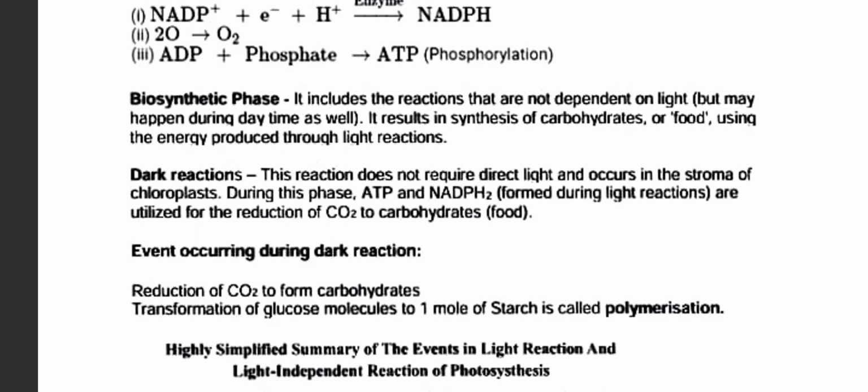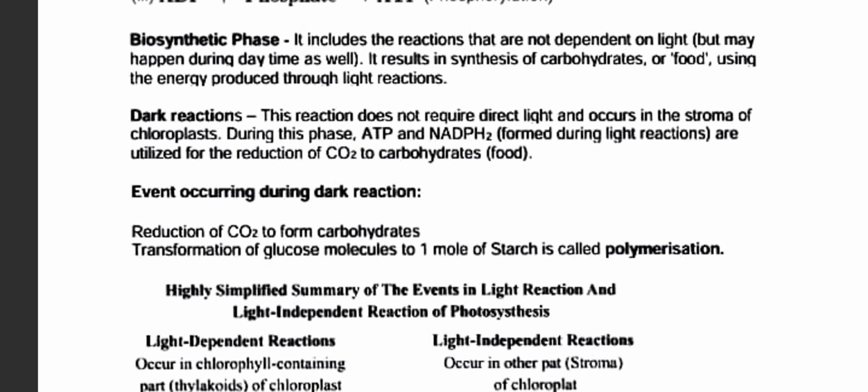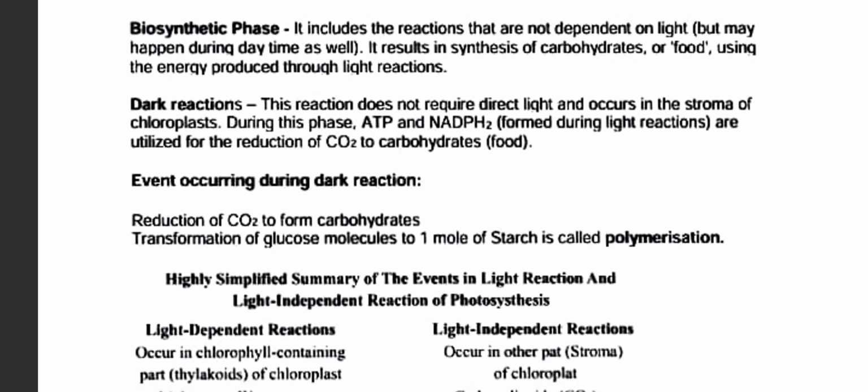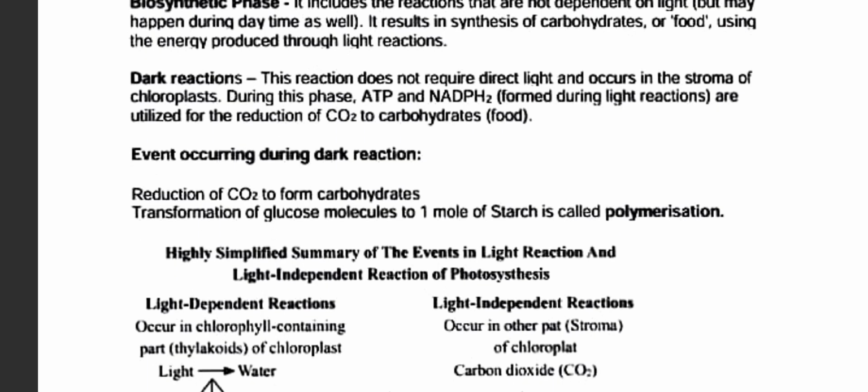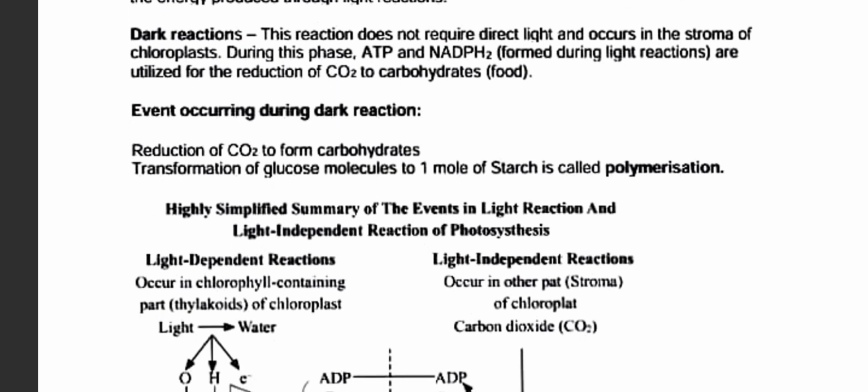During this phase, ATP and NADPH2 are utilized for the reduction of CO2 to carbohydrate. So the events occurring during the dark reaction: reduction of CO2 to form carbohydrate, transformation of glucose molecules to 1 mole of starch, called polymerization.